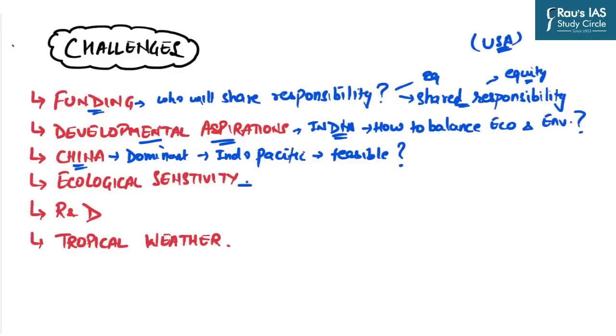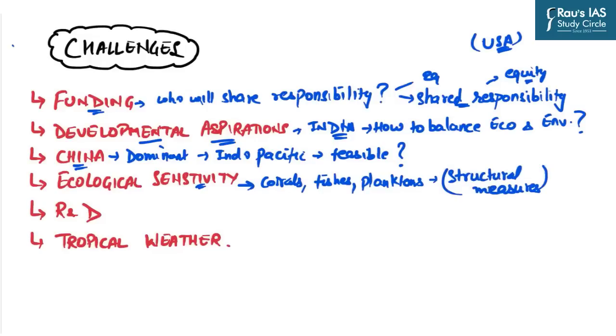Further, this region is very much ecologically sensitive. We have the presence of corals, fishes, planktons, etc. And this high ecological sensitivity, in a way, limits our measures to tackle climate change. For example, we cannot take structural measures in the Indian as well as Pacific Ocean to combat cyclonic rainfall or earthquakes.